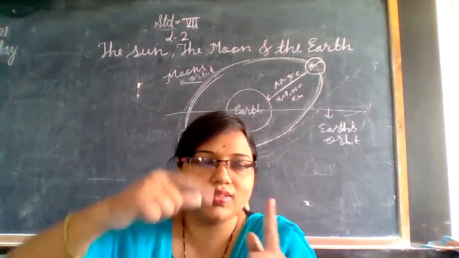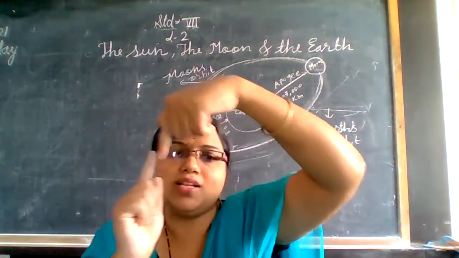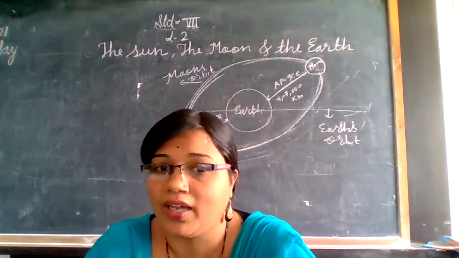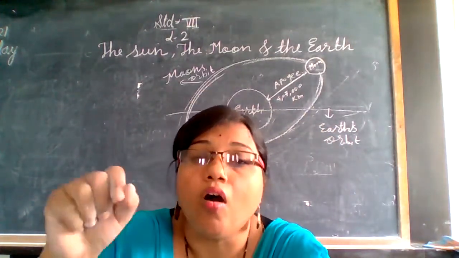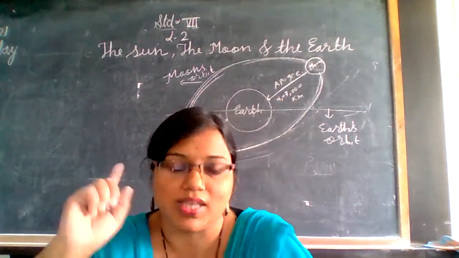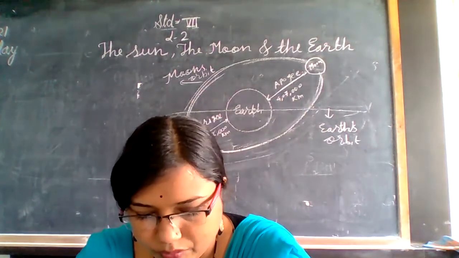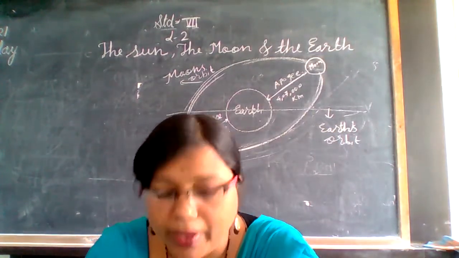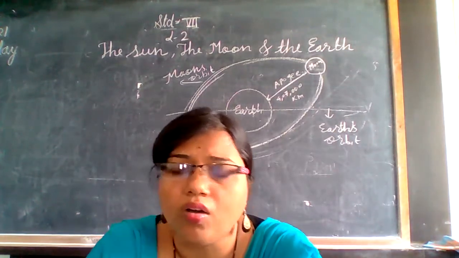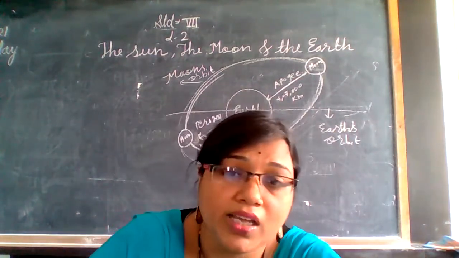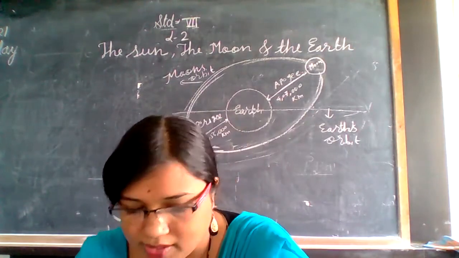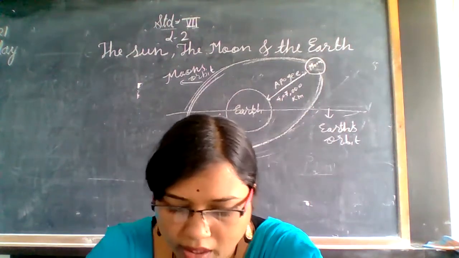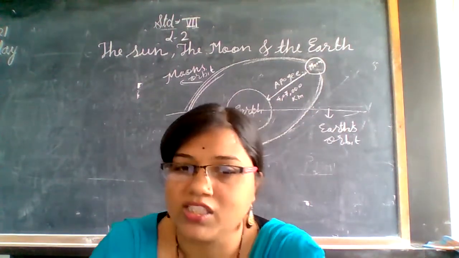I told you that this is the Sun. Earth revolves around the Sun and Moon revolves around the Earth. That means indirectly the Moon also revolves around the Sun. So though the Moon does not revolve around the Sun independently, indirectly it revolves around the Sun. And the time it takes to make one revolution around the Earth and one rotation around itself is the same.